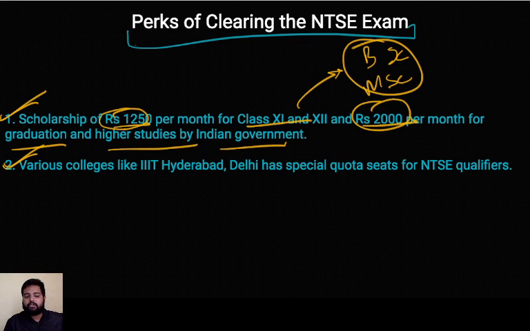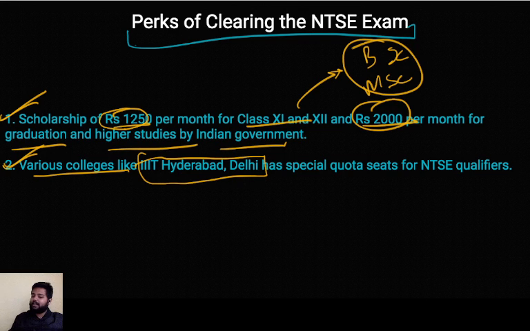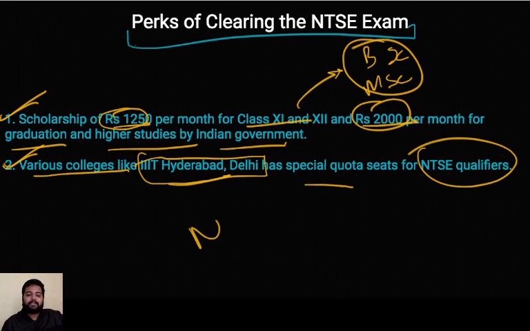Now the second point, as you can just see over here, is that various colleges, and trust me guys, these are very good colleges. These are not something like the colleges you'll find on the roadside. Triple IT Hyderabad is one of the best technology colleges, to be honest. So Triple IT Hyderabad, Delhi, and so many other colleges have special quota seats for NTSE qualifiers. Even there's an exam which UPSC takes every year, that's NDA, National Defence Academy, for getting into the armed forces for students of class 12th. So you will get an edge over there as well if you're an NTSE scholar.